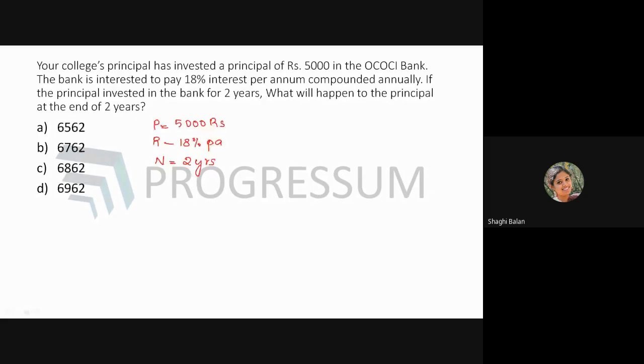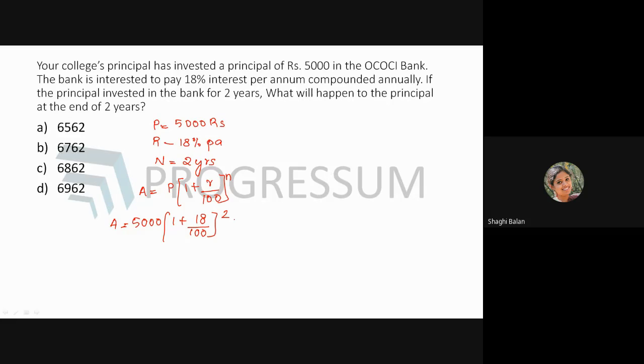That is the question. So what is the formula for finding amount? Amount is equal to principal into 1 plus r by 100 whole raised to n. This will be the formula. We have already learned this formula in our lower classes. Okay. So now substituting in this, what you will be getting? A is equal to 5000 into 1 plus 18 by 100 whole square. See, solving this is time consuming. Am I right? If you solve this, this will be time consuming.